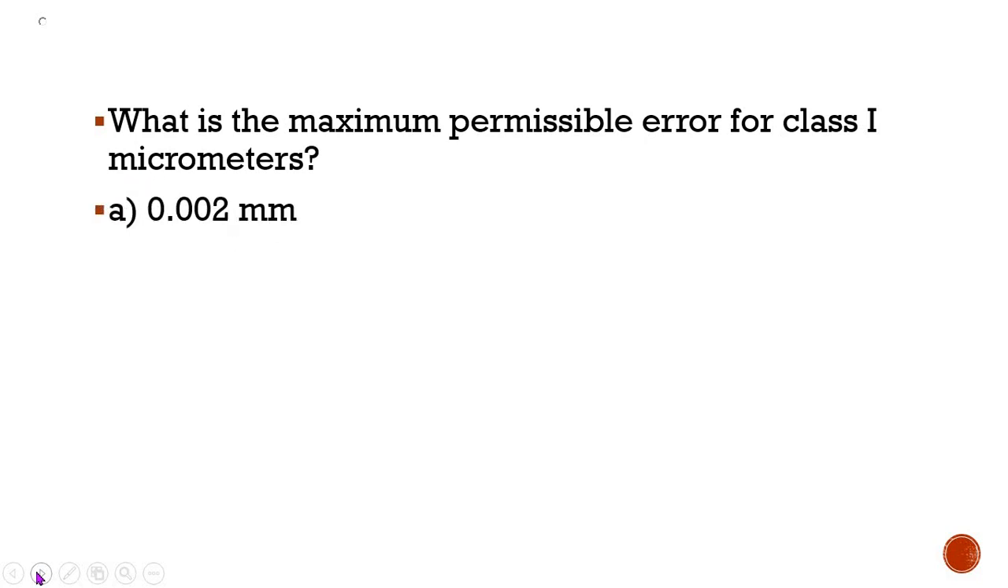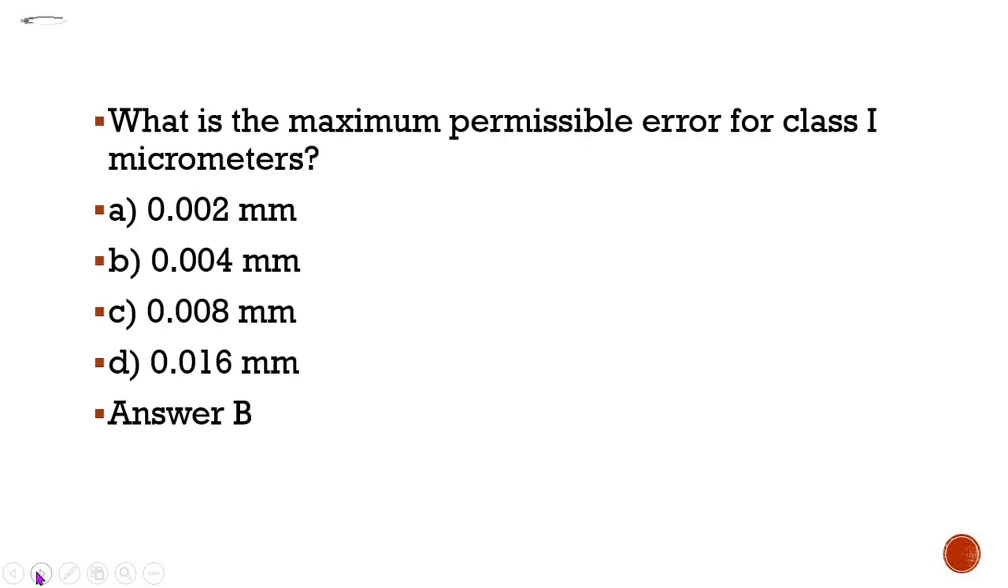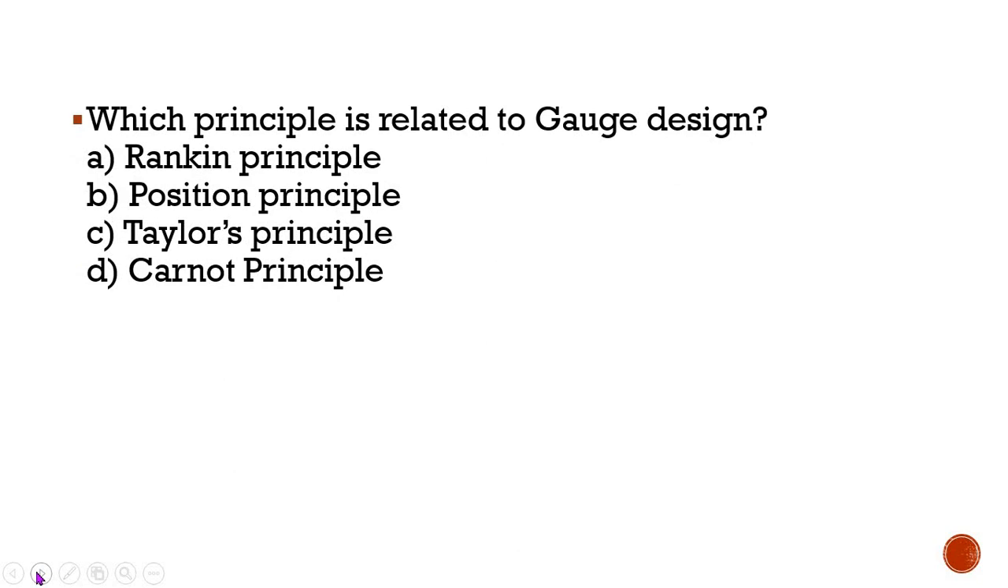Option A, 0.002 mm, B, 0.004 mm, C, 0.008 mm, and D, 0.016 mm. And the correct option is option number B, 0.004 mm. Now the next question says, which principle is related to the gauge design? Rankine principle, position principle, Taylor's principle, and Carnot principle. And the correct option is Taylor's principle.